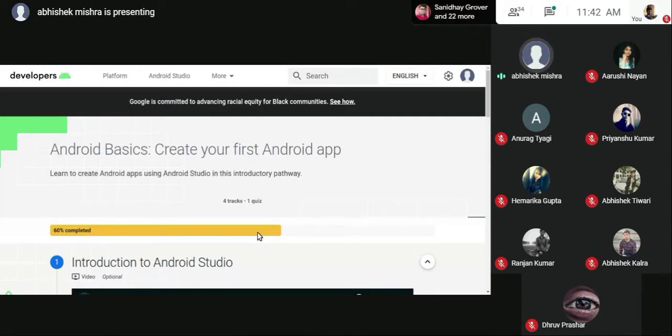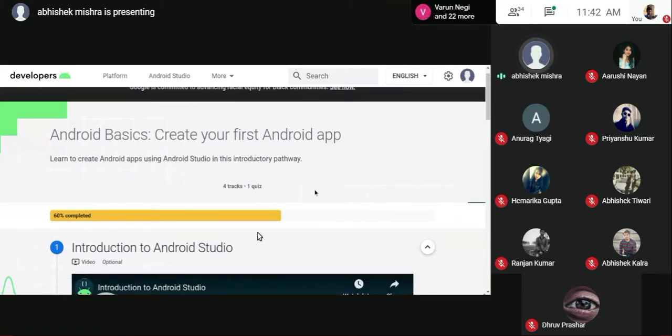Just a second, I'll log into my Google Developers profile and I'll show you what the badges look like. The reason we are using the developers profile is to have authenticity, so that you have completed the course and we are issuing a valid certificate, not to just anyone. Okay, so I've logged in. Now coming back to this.